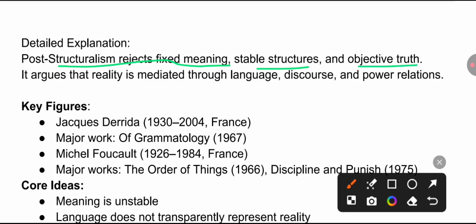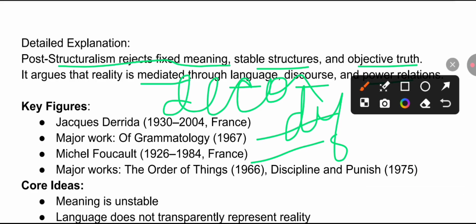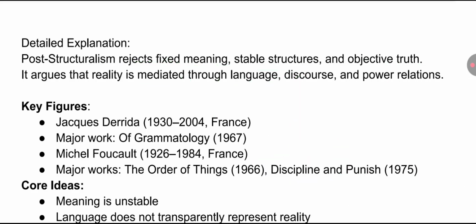So post-structuralism rejected what the structuralist critics had said. It argues that reality is mediated through language, discourse, and power relations. Remember Jacques Derrida's concept of deconstruction, différance, mentioned in Of Grammatology, 1967, and Michel Foucault, 1926-1984, from France, whose major works are The Order of Things and Discipline and Punish.